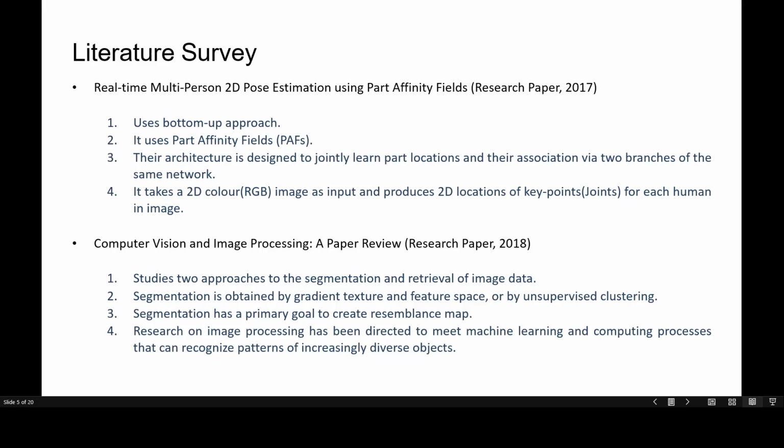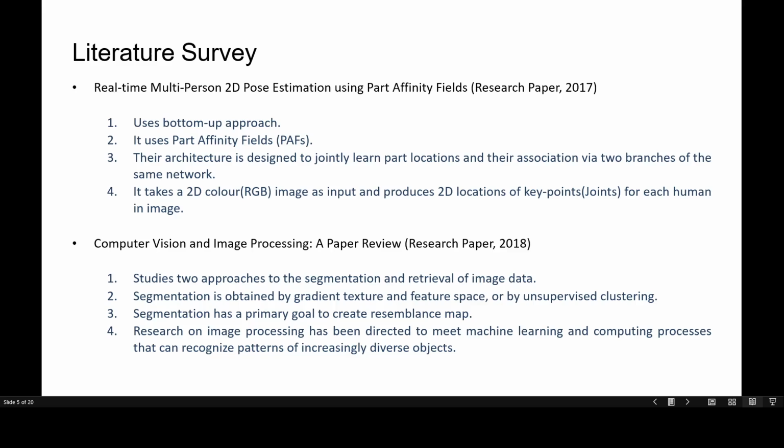The second research paper we have is the computer vision and image processing by Technic Informatica. Their paper studies two approaches to the segmentation and the retrieval of image data. Segmentation is basically to divide an image into non-overlapping areas through specific algorithms to estimate an area of the image. The technique of separation and merging the pixels begins by dividing an image into several regions and then combining the areas to meet predetermined criteria.